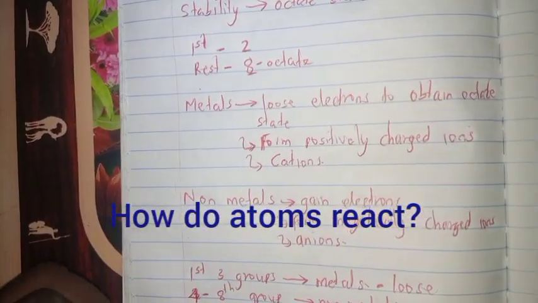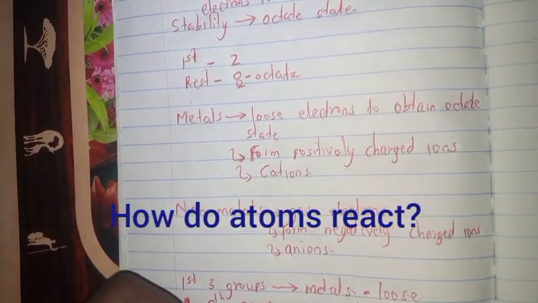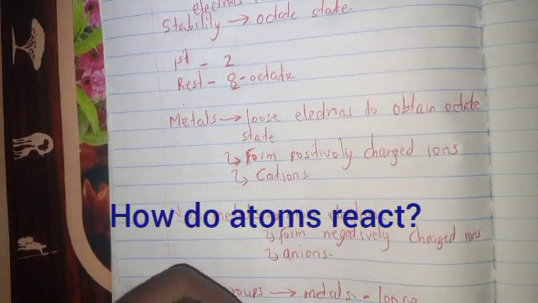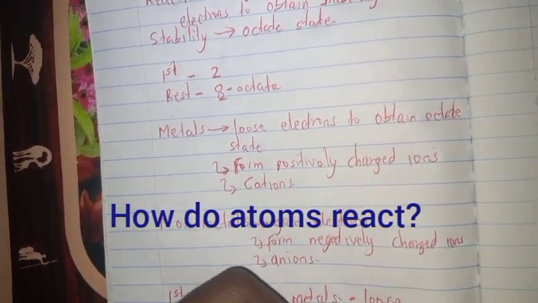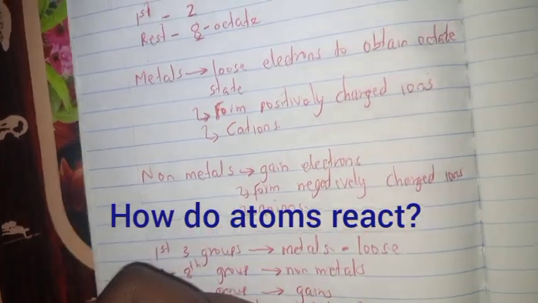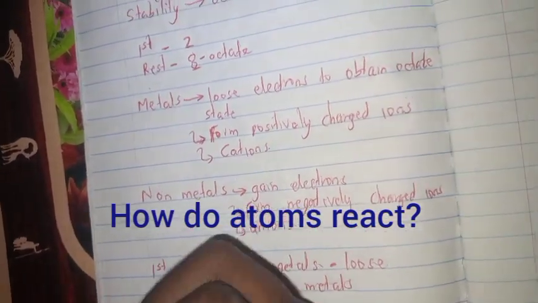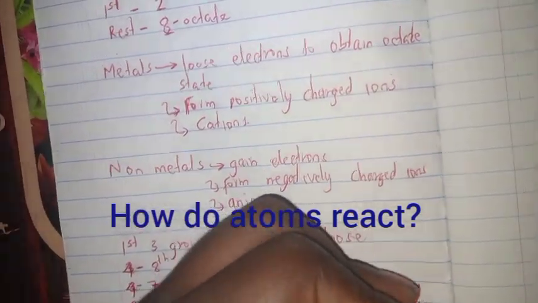Now group 8 has an octet state. They have already obtained that octet state that we are talking about, and that means they are unreactive.